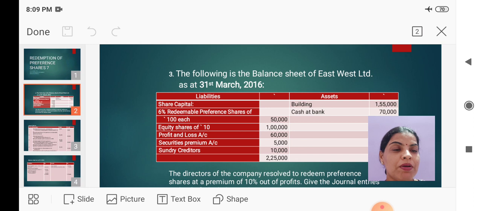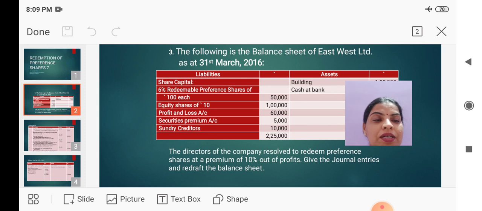Securities premium account 5,000. Say here we have an already existing securities premium amount of rupees 5,000, and the amount which stands in the securities premium account can be used for providing for premium on redemption of preference shares. Sundry creditors 10,000, and in the assets we have buildings 1,55,000 and cash at bank 70,000.